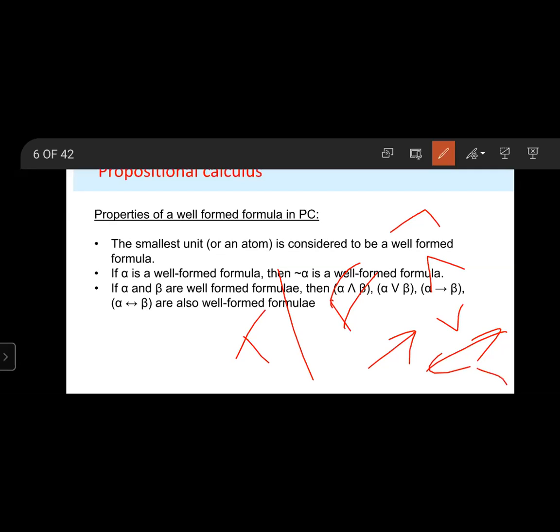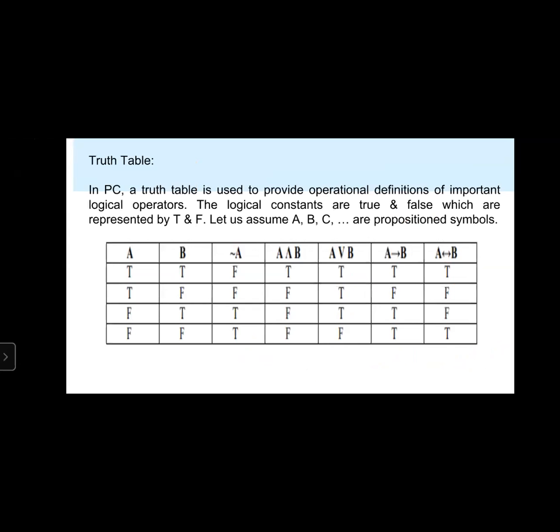In the given table, A or B is satisfiable for the first three propositional formulas.